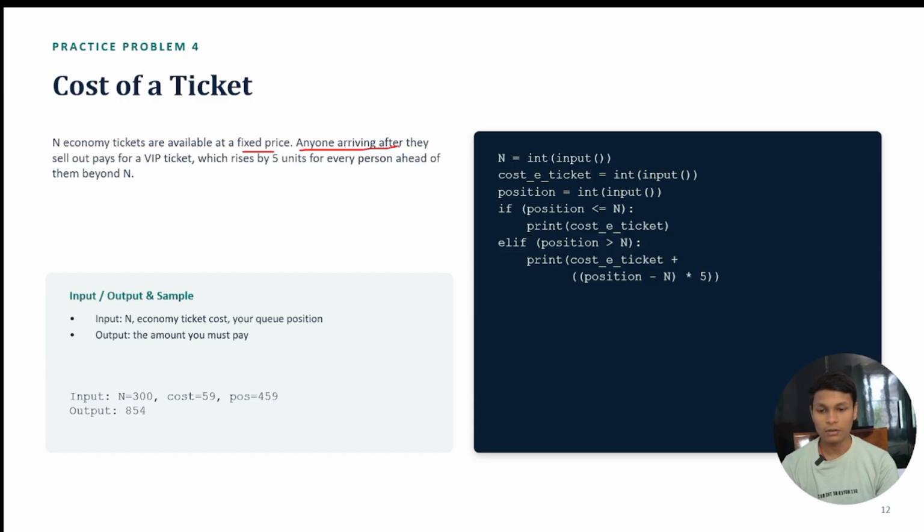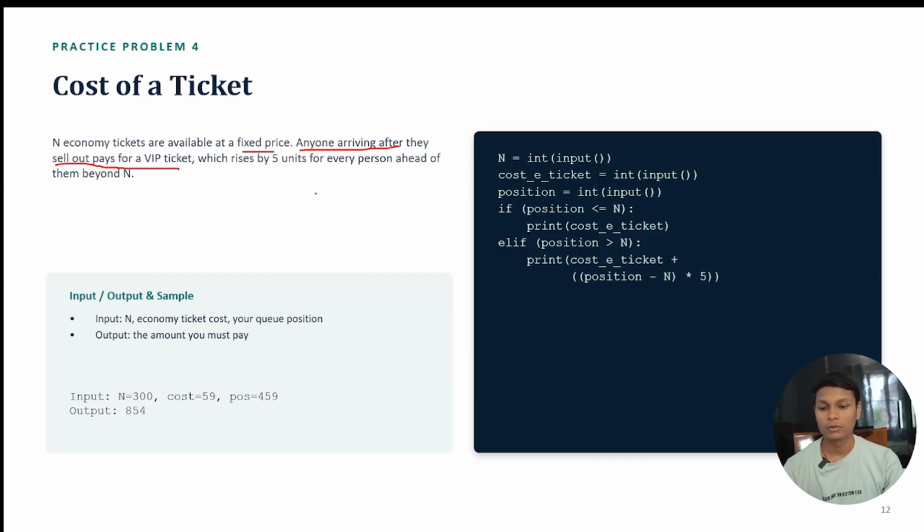Anyone who arrives after the sale has to pay for the VIP ticket. That means if all the tickets are sold and there is no stock, all the seats will be booked, so we are going to buy a VIP ticket.